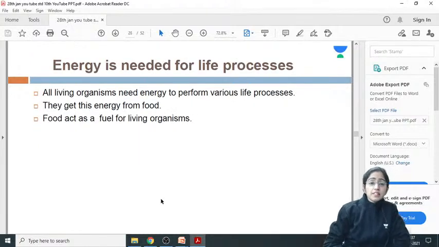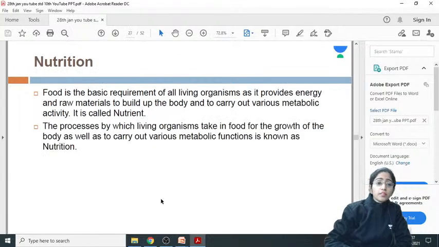Now, energy is needed for life processes. All the living organisms need energy to perform the various life processes. Each and every metabolic activity does require energy. They get this from the food. Food acts as a fuel for a living organism.